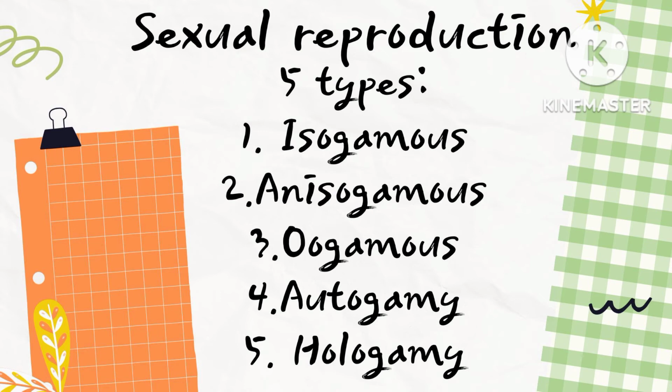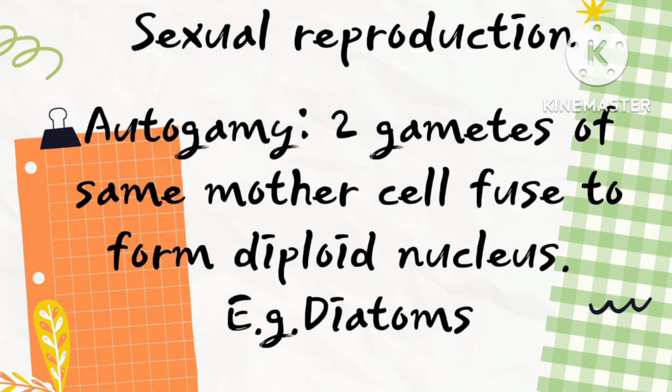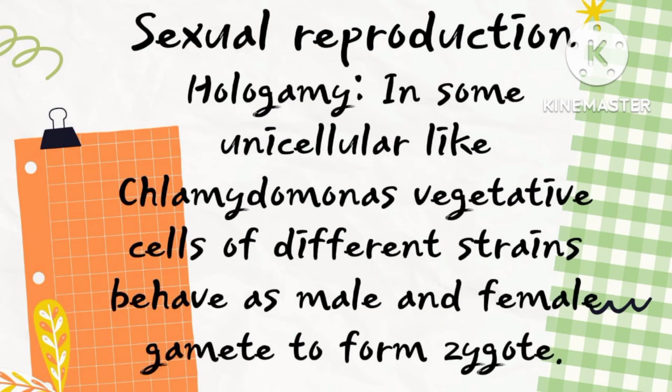Sexual reproduction occurs in all classes of algae except Myxophyceae. These are of 5 types: isogamous, anisogamous, oogamous, autogamous or hologamy. Now we will look at these types one by one. Autogamy. Here two gametes of the same mother cell fuse to form a diploid nucleus. Example is diatom. Next type is hologamy. In unicellular algae like Chlamydomonas, vegetative cells of different strains behave as male and female gametes to form a zygote.